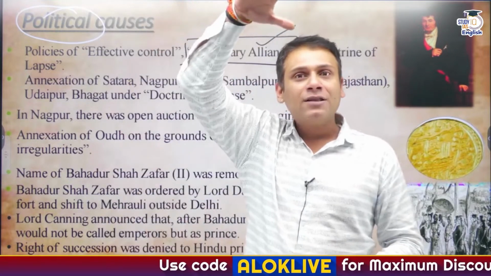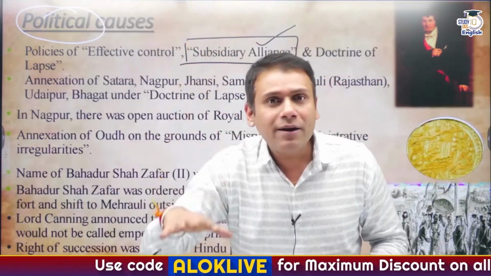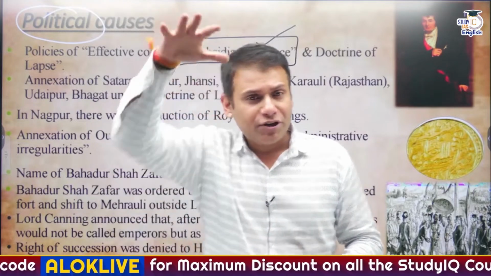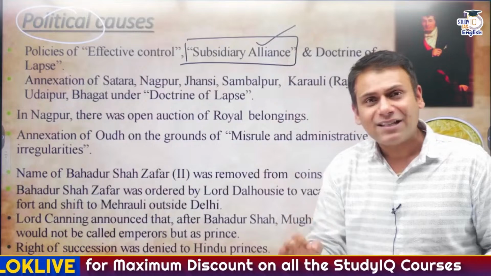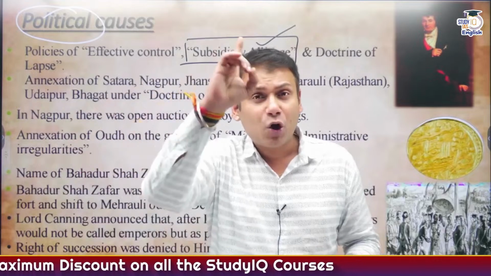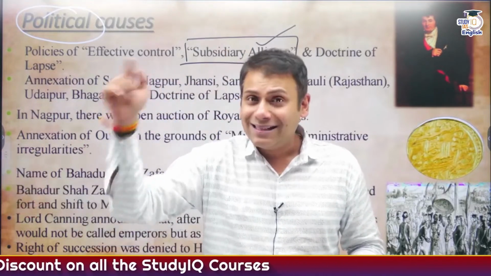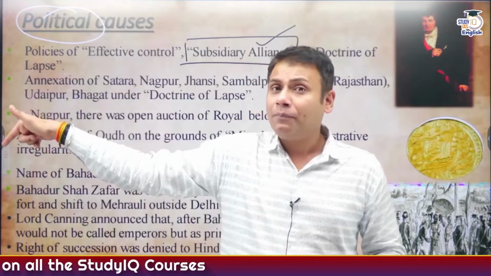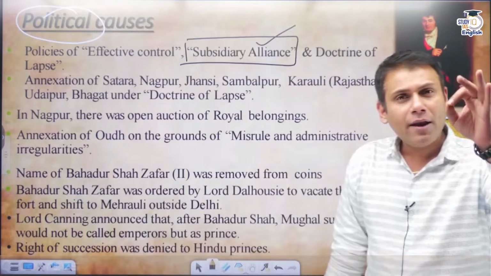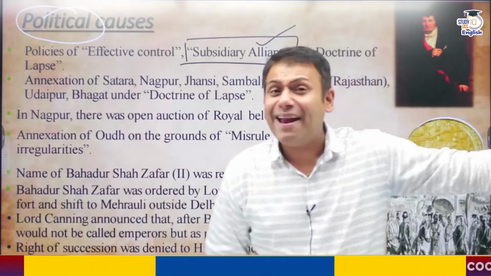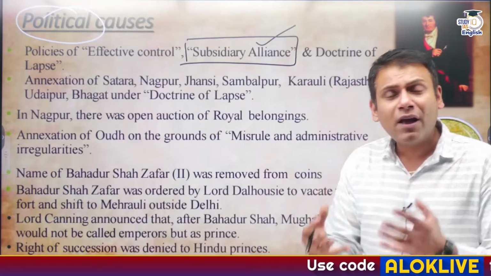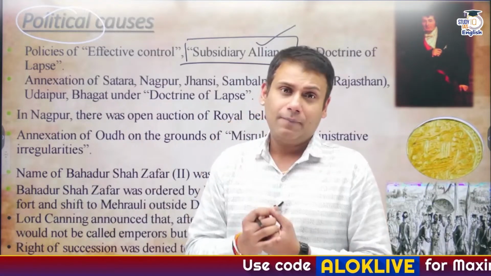The Britishers would be referred to as the paramount power, and the Indian states would be referred to as protected states. There would be a British resident in the court of the ruler. His revenue needed to be paid by whom? By the ruler. The ruler could not enter into any friendship or treaty with any European power without the permission of the Britishers. In simple words, the subsidiary alliance system is nothing but surrendering one's sovereignty.